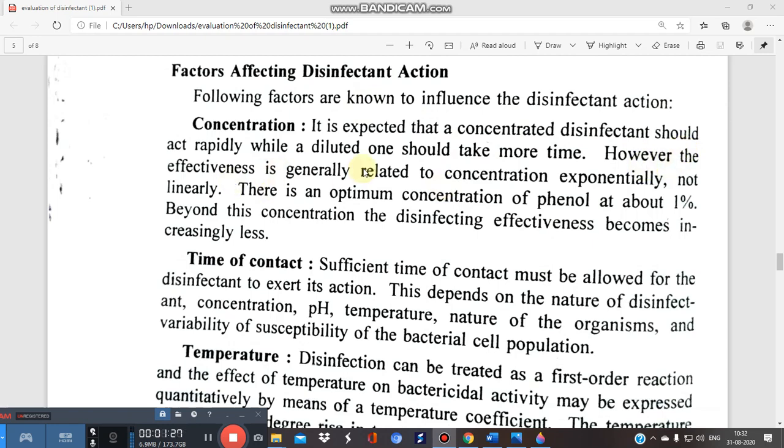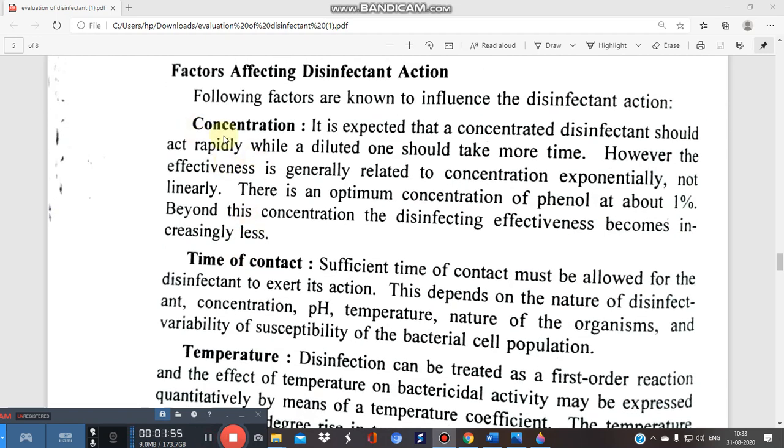However, the effectiveness generally depends upon the concentration exponentially, and there is an optimum concentration for each and every disinfectant as per the pharmacopoeia. For example, at about 1%, and beyond this concentration, the disinfecting effectiveness becomes increasingly less. So we will not go beyond this. This is an example for phenol.